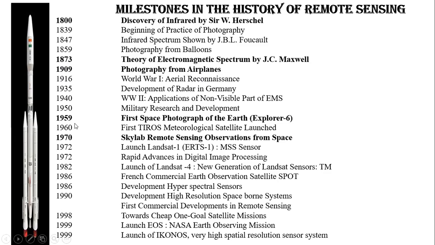And in 1959, the first space photograph of Earth was taken by the satellite Explorer 6. And in 1970, Skylab, remote sensing observation from space: we established Skylab remote sensing observations from space. So like this, there are many contributions, many milestones that have taken place in remote sensing.